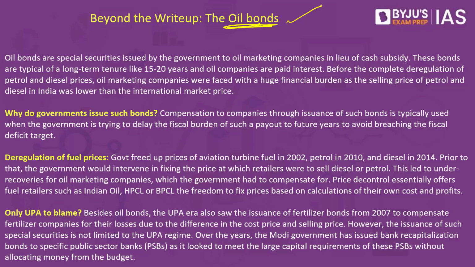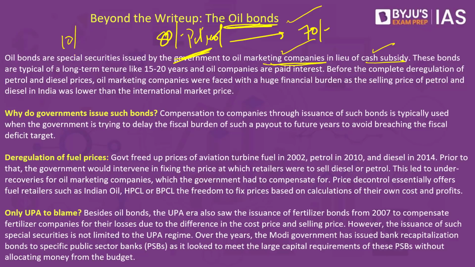As the name suggests, oil bonds are actually securities given by the government to oil marketing companies. Rather than the government giving them cash, the government gives them an oil bond. For example, if Bharat Petroleum has a cost of, let's say, 80 rupees per litre of petrol, the government will ask them, please sell it to the people at 70 rupees only. Whatever your losses are in between, that is, let's say 10 rupees per litre, we will give it to you.